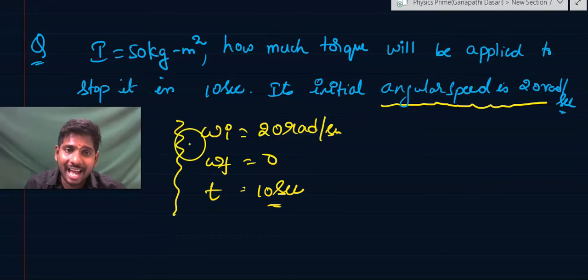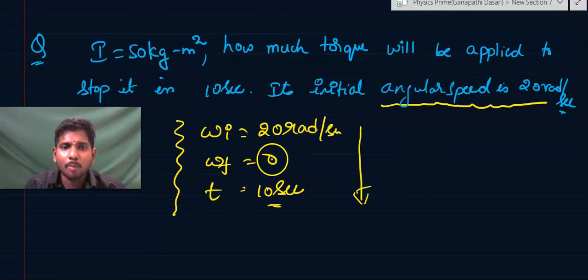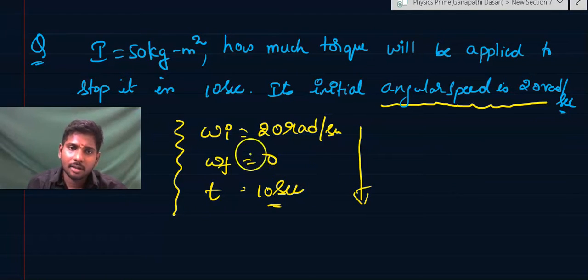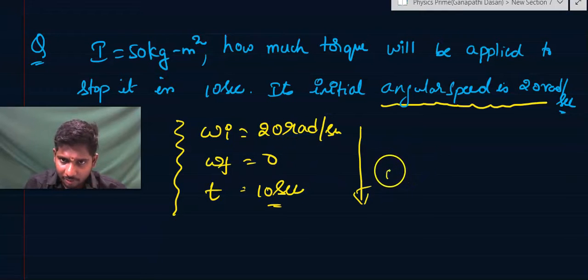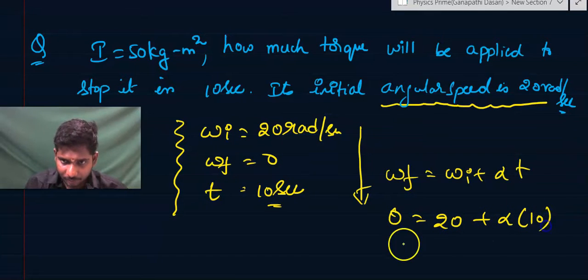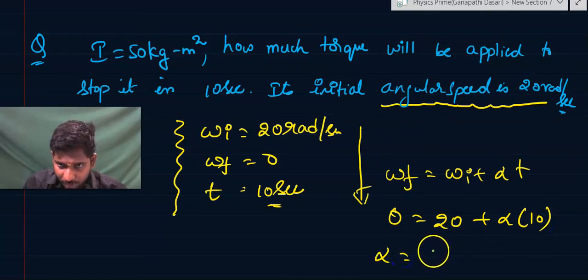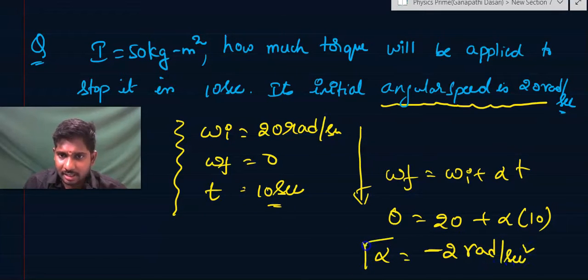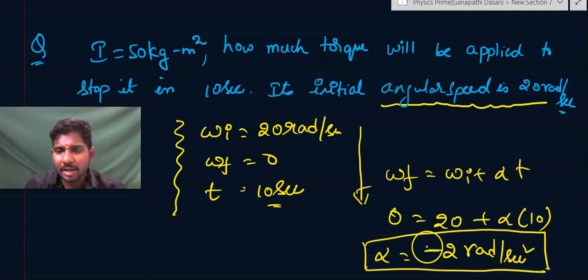So we know, if there is constant angular acceleration, or angular retardation if it is opposite to the initial angular velocity, omega final is equal to omega initial plus alpha into t. So 0 is equal to omega initial, 20, plus alpha into t, which is 10. That is, alpha is equal to minus 2 radian per second square. The minus symbol indicates that it is opposite to the initial angular velocity.